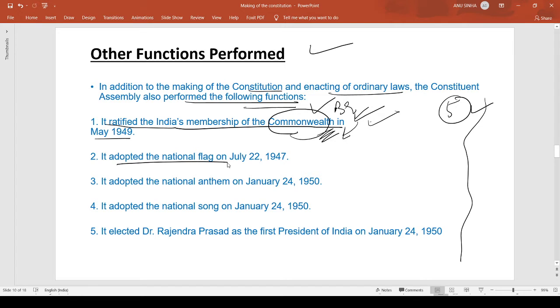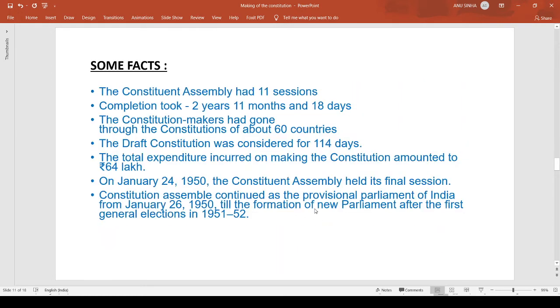It adopted the national flag on July 22nd, 1947. It adopted the national anthem on January 24, 1950, adopted the national song on January 24, 1950, and elected Rajendra Prasad as the first president of India on January 24, 1950. So these are the 5 things that were also performed by the Constituent Assembly.